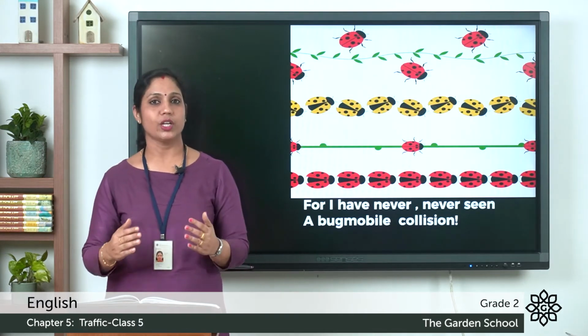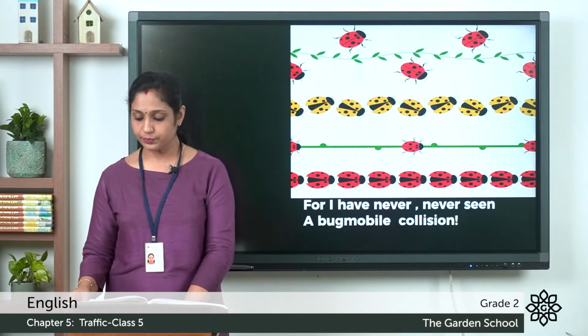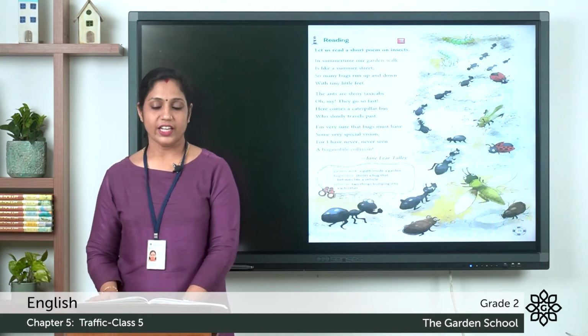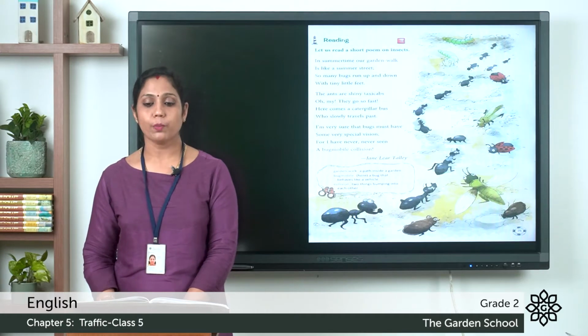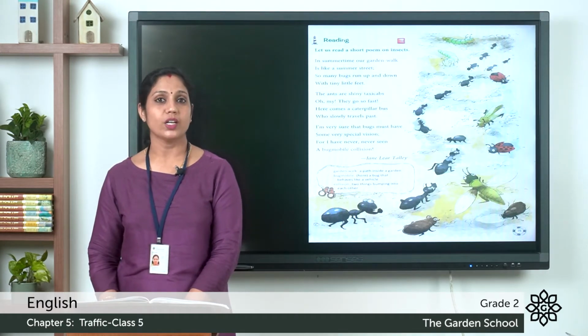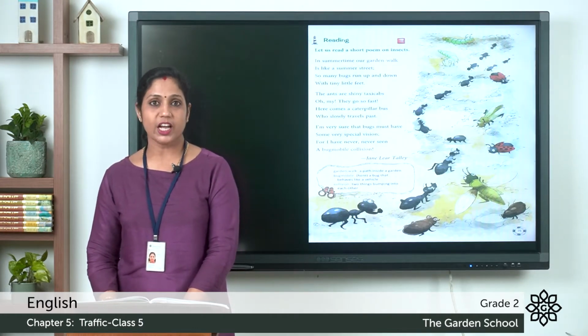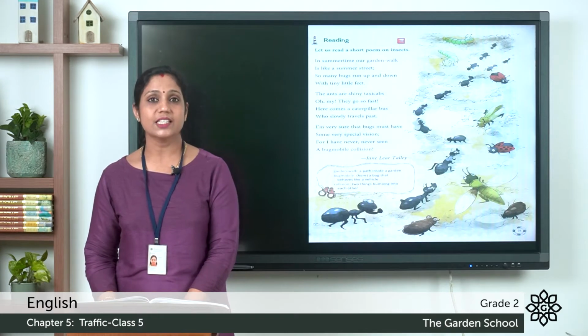Now let's move on to our poem. Now we can recite it. So you can look at your text. You can also read it along with me. Page number 75. Reading. Let us read a short poem on insects. So it's a short poem on insects. And what is the name of the poem? It is Traffic. In summertime, our garden walk is like a summer street.